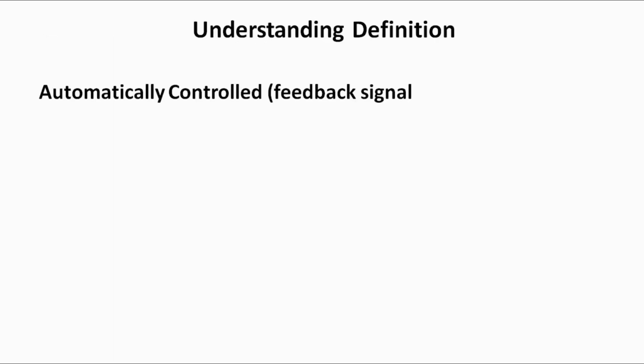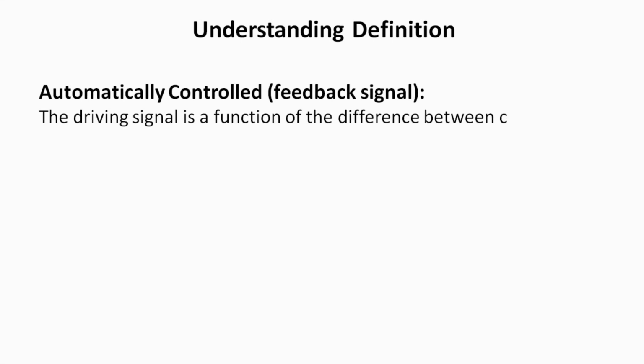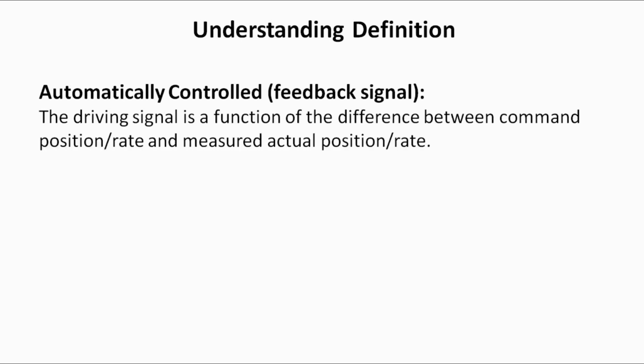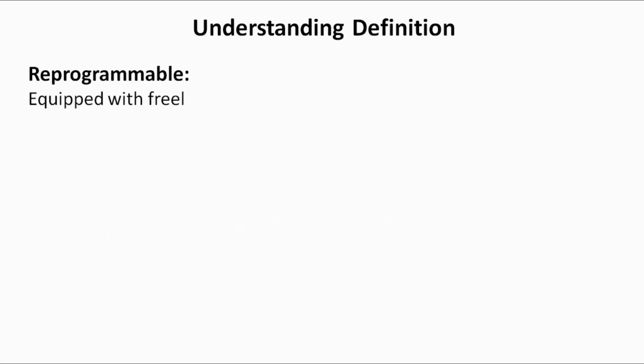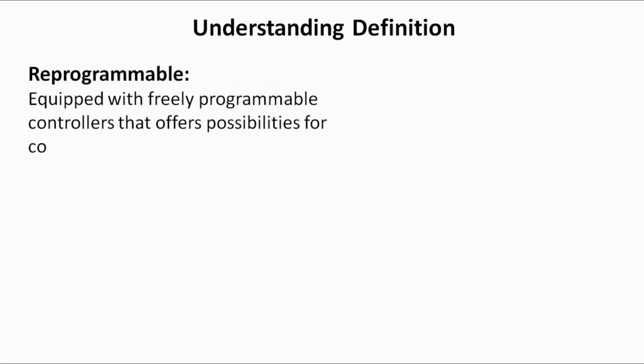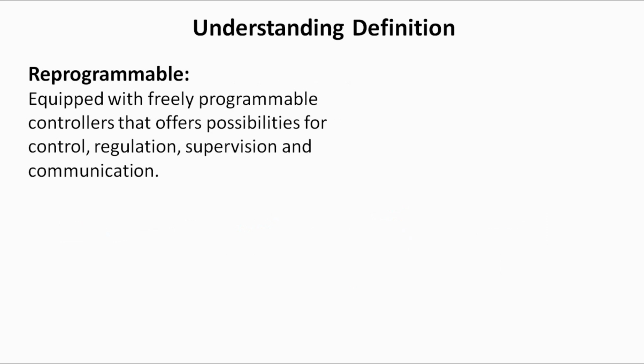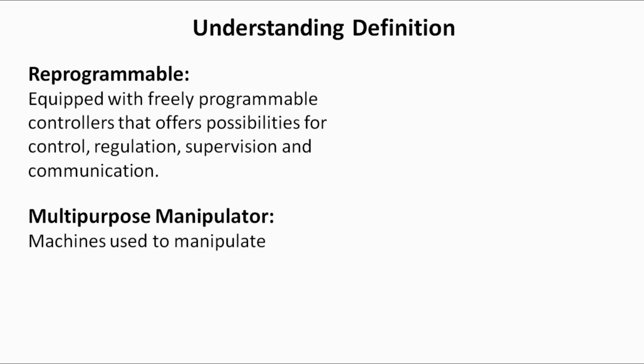Automatically controlled. A robot works on a servo mechanism in which the driving signal is the difference between the reference signal and the feedback signal. The output signal is used as the feedback signal and is compared with the reference signal to achieve the desired result. The second term is reprogrammable. As the name suggests, the robot can be programmed again and again depending on the type of the application. The third is multi-purpose manipulator.